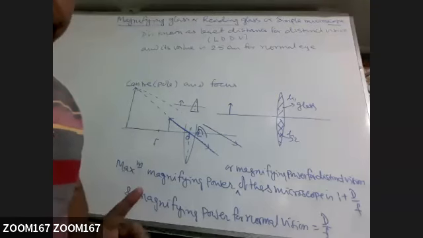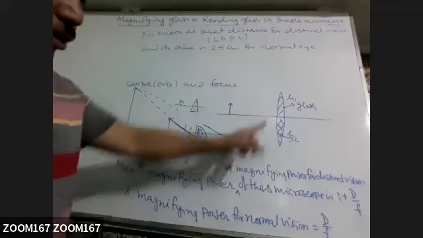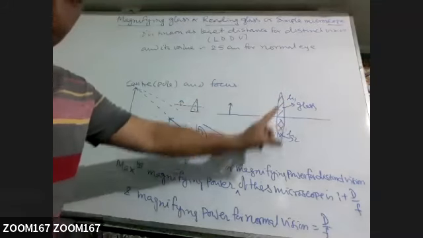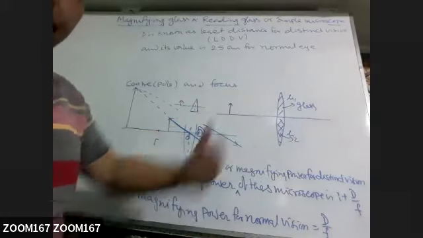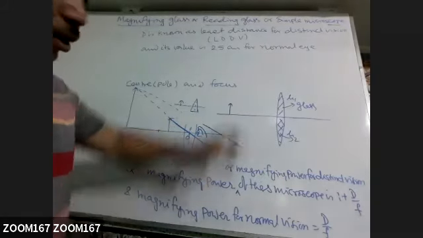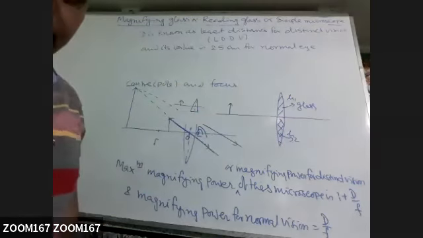So here what will be? We have changed the material. And focal length depends on both curvature as well as material. So curvature is same, but material has changed. So focal length of this part of the lens and focal length of this part of the lens will be different.